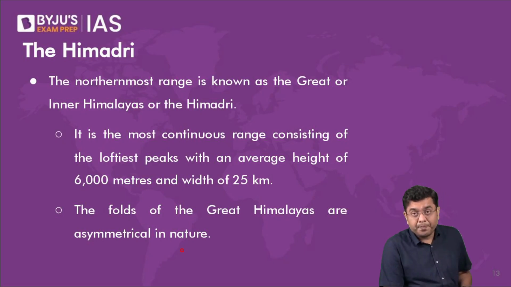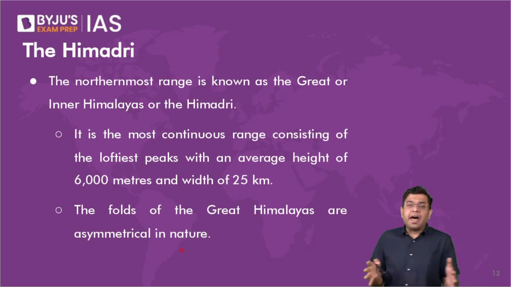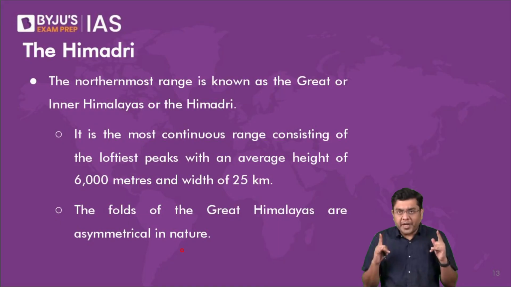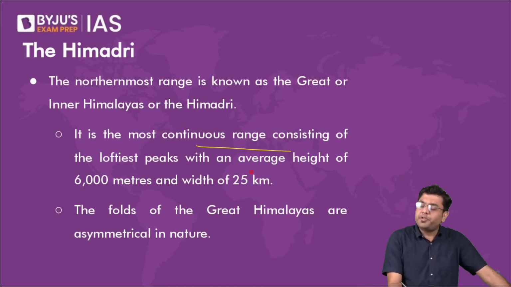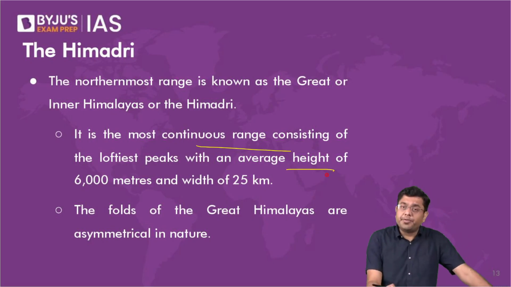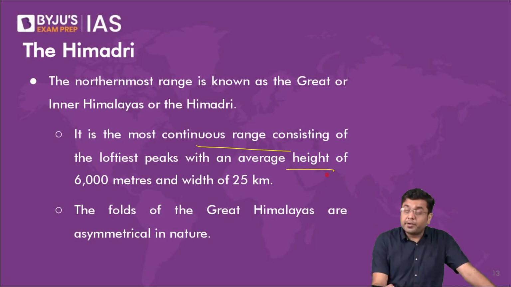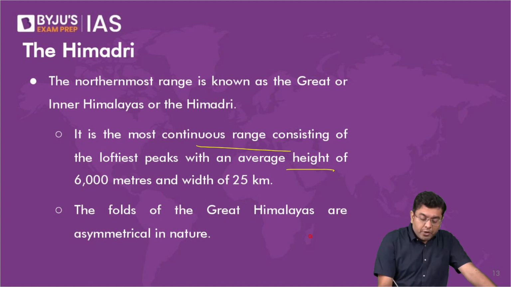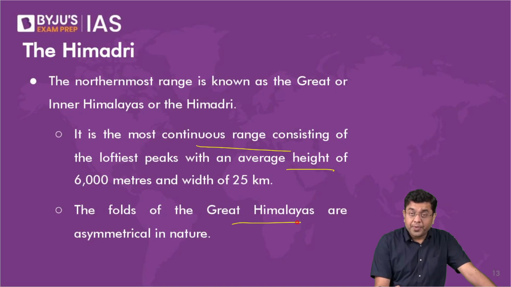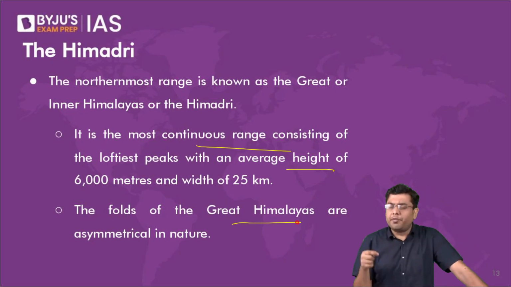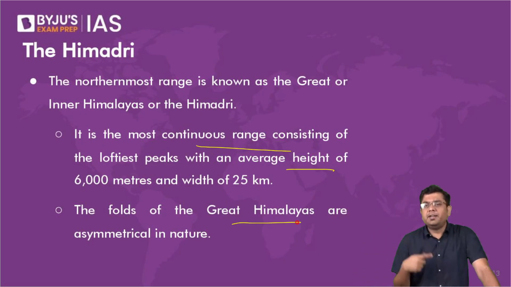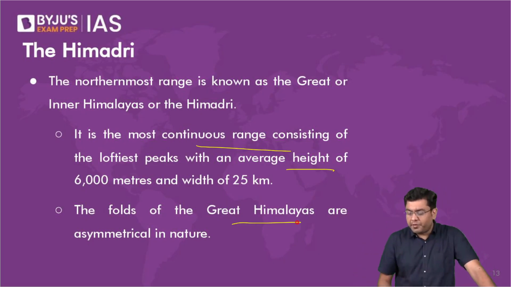Now, these are very, very narrow, because there is a significant compression. Okay, so it is the most continuous range consisting of the loftiest peaks with an average height of 6,000 meters and a width of 25 kilometers. Folds of the Great Himalayas are asymmetrical in nature, right? It is in the Great Himalayas where you will also find the example of recumbent fold. Here you will also find the example of the nappy fold. All of that you will find here.